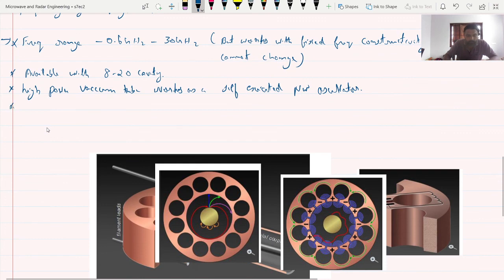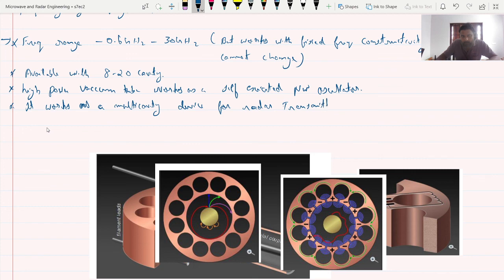One more point, it works as a multi-cavity device for radar transmitter or for CW or pulsed radar.